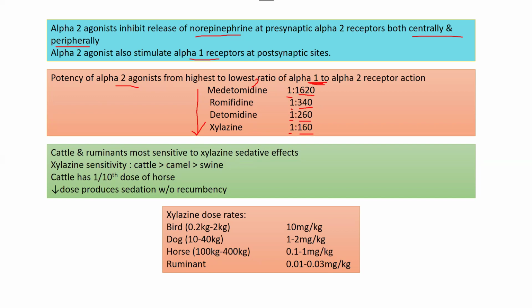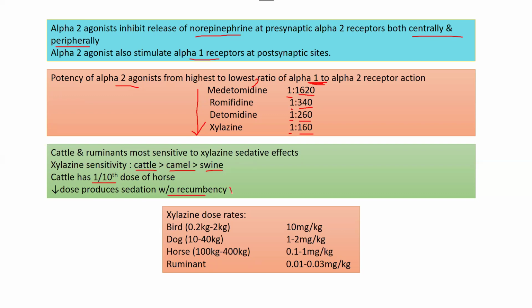Next, cattle and ruminants are more sensitive to xylazine's sedative effects. In terms of sensitivity, cattle are the most sensitive, then camel, then swine. Swine is most resistant to the sedative effects of xylazine or alpha 2 agonists, and that's why we use xylazine with some other anesthetic drug to cause anesthesia in swine. Cattle has 1 by 10th of the dose of the horse. You should remember that a decreased dose produces sedation without recumbency.